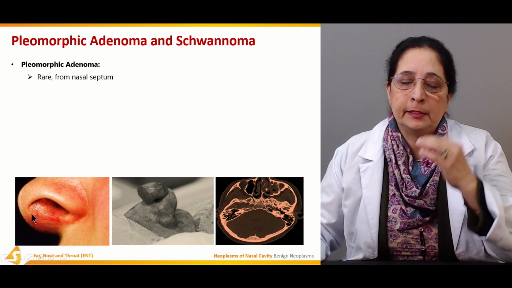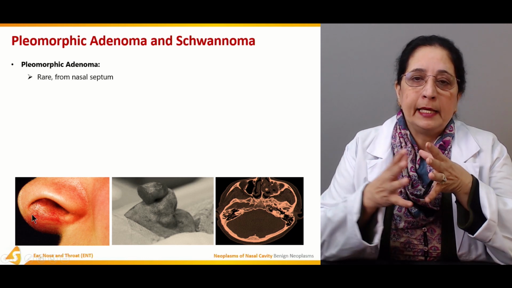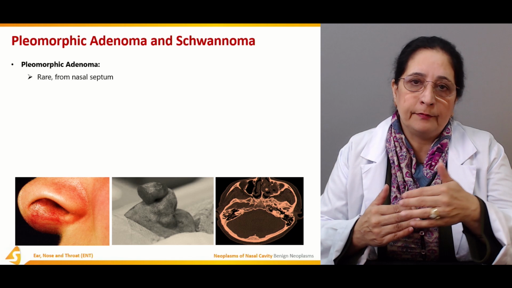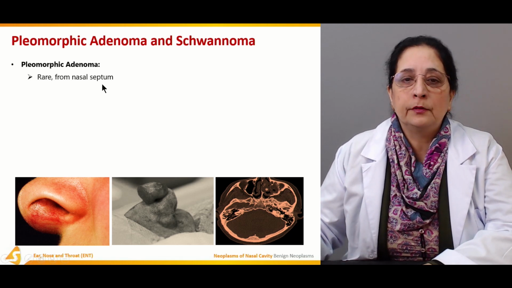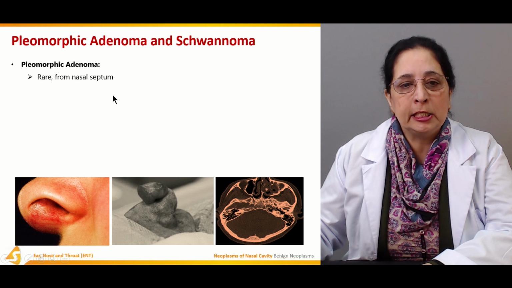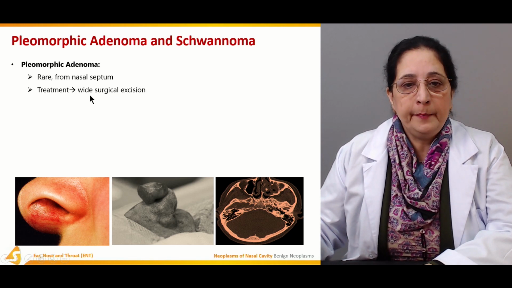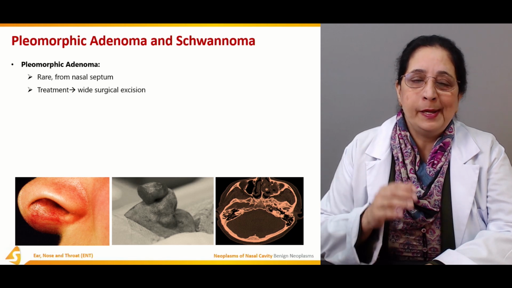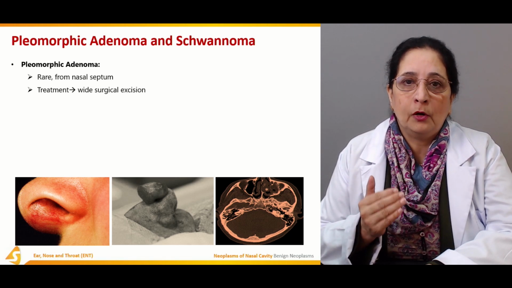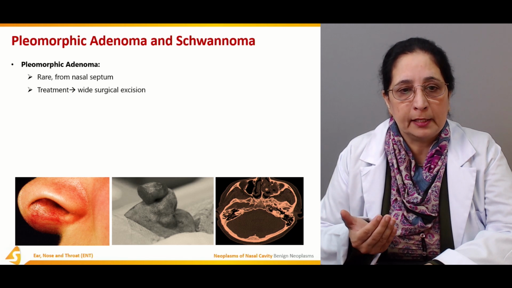This is the septum which divides the nasal cavity into right and left sides. That septum gives origin to the pleomorphic adenoma. Treatment is wide surgical excision, opening and removal of the tumor.